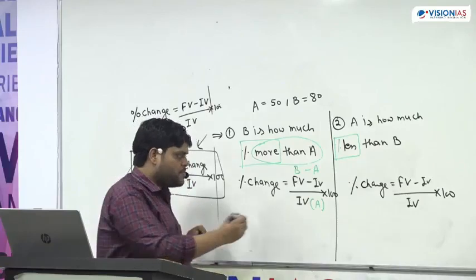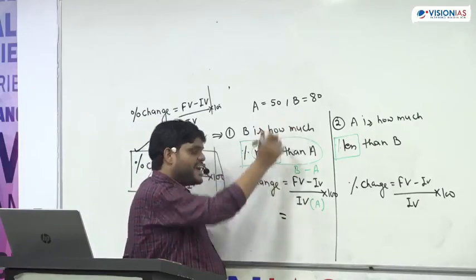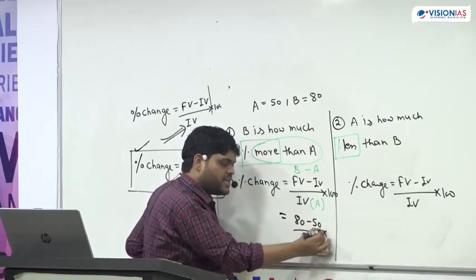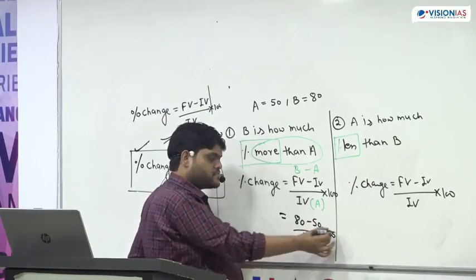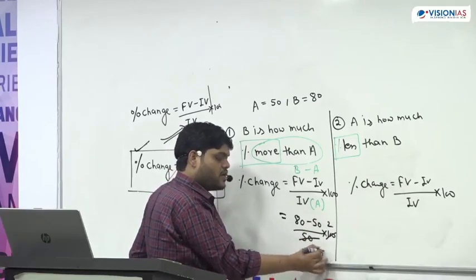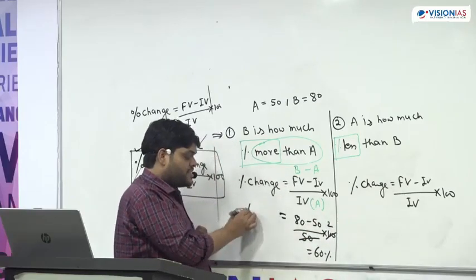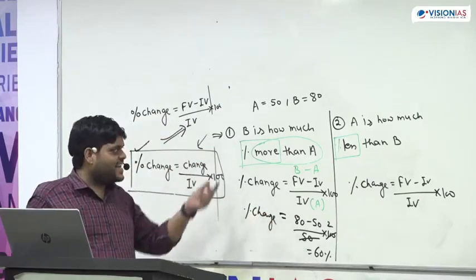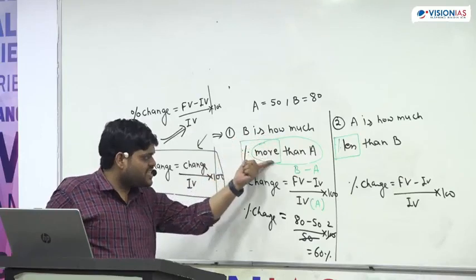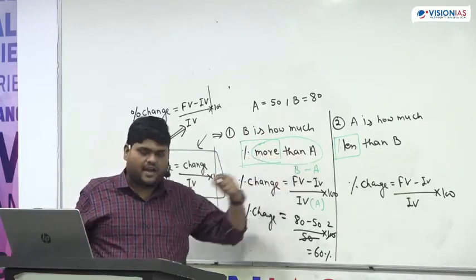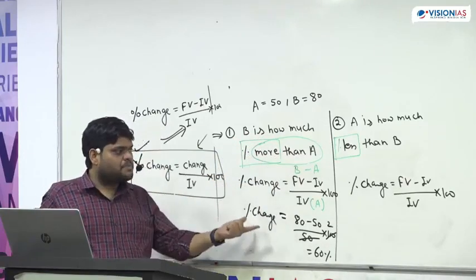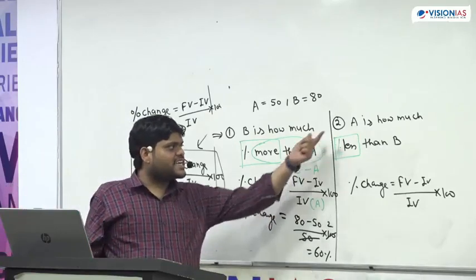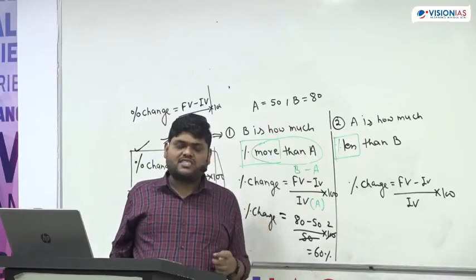So this simply becomes B is 80, minus A is 50, upon 50 into 100. This equals 60%. That means percent of change is 60%, or I can say that B is 60% more than A. B is 60% more than A. Now, come to the second part.